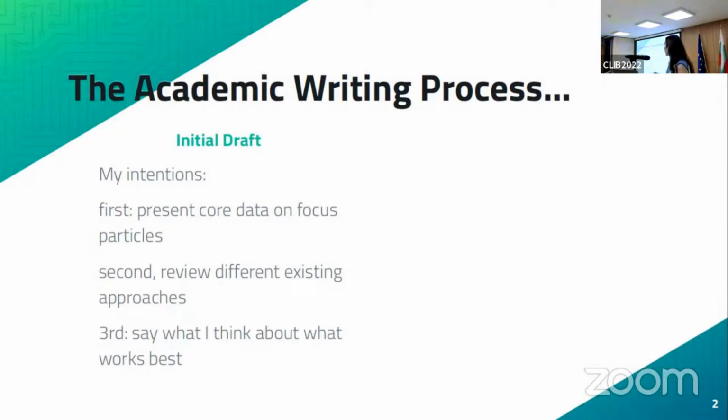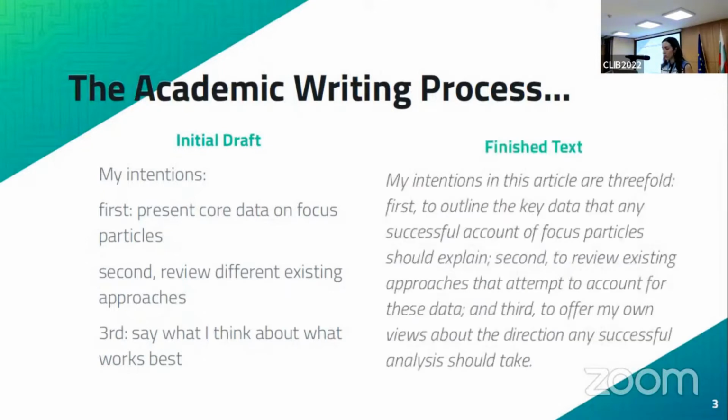So you're going to have an initial draft of content, which is going to be very schematic, very colloquial, and it's going to miss a lot of important things. So it's going to miss copulas, it's probably going to miss determiners as well. So it's going to be a version of the final paper that is very bare bone. And then eventually, after editing and re-editing again and again, we eventually get to this, which is the finished text.